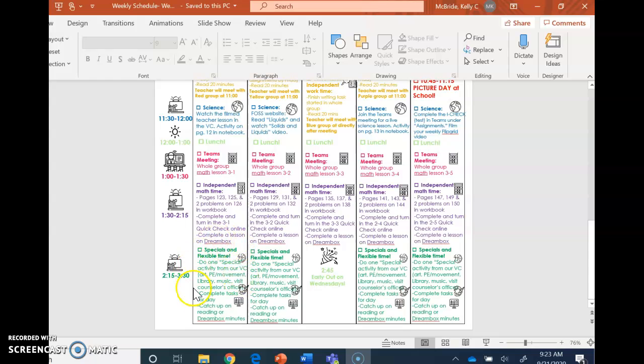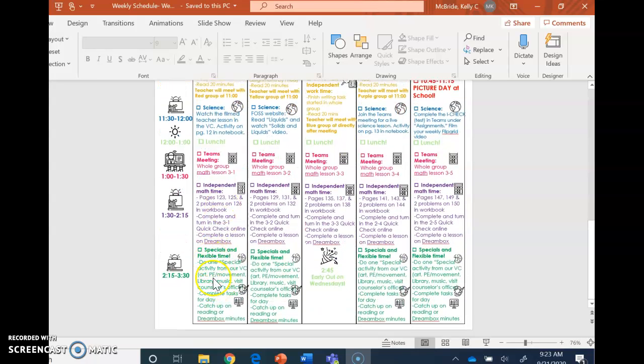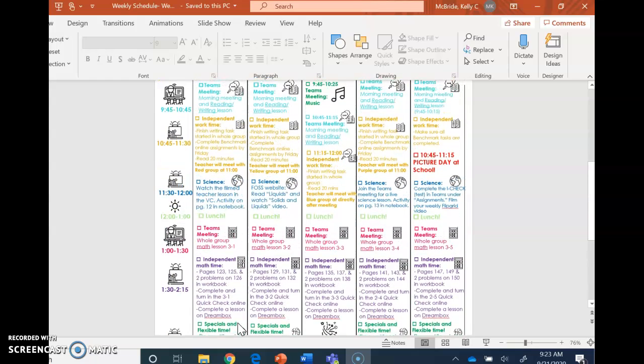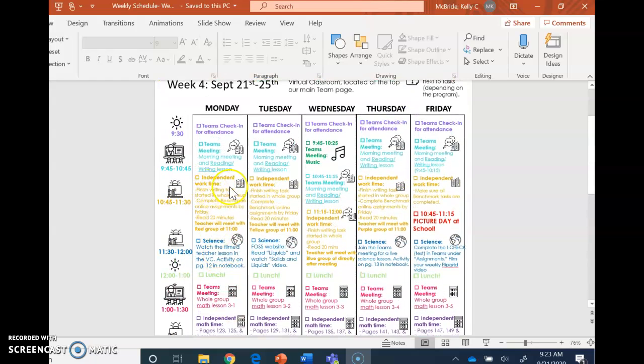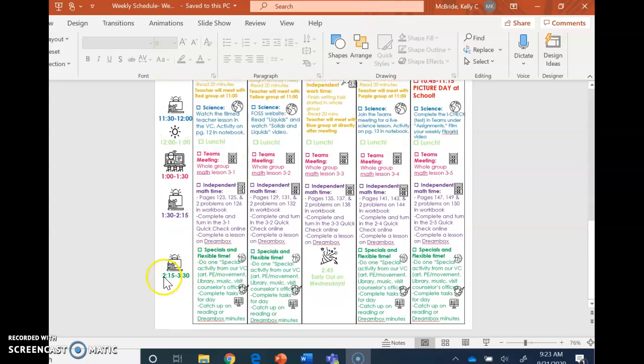So every single day at the end of the day, if you have not finished things like one benchmark task for the day, you should get online and do that during this flexible time you have. It says catch up on reading or Dreambox minutes. So again, if there's anything from the day, like a Dreambox lesson, a benchmark task, reading 20 minutes that you did not have time to do earlier in the day, you have an hour and 15 minutes at the end of the day to do that. That is quite a bit of time.